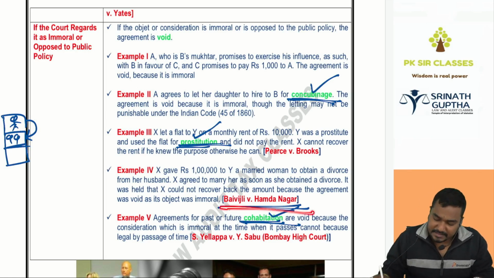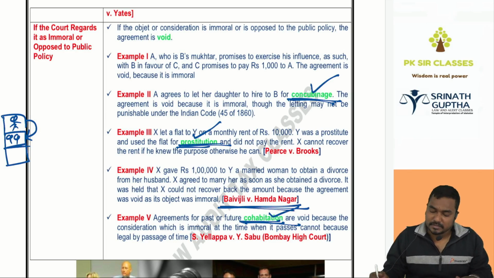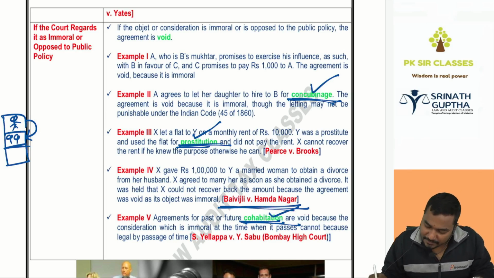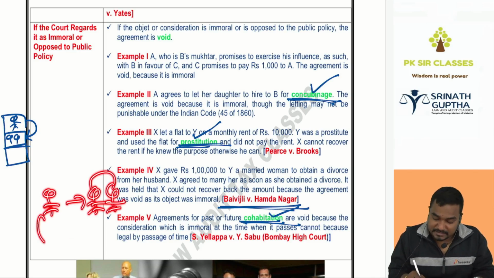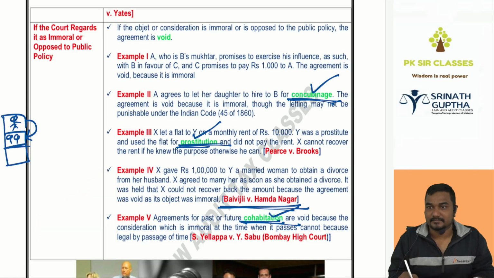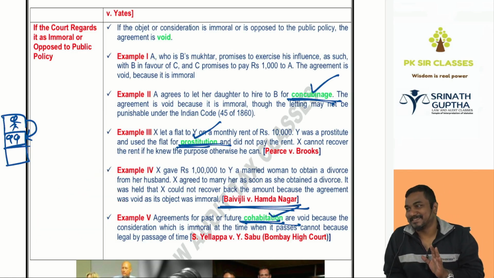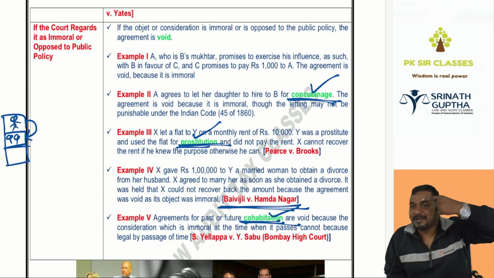And we have seen a case, Babaji versus Hamdanagar. So what happened in this case? One guy will give money to a woman to get a divorce from her husband, so that this guy will marry her. That agreement is opposed to public policy. So the agreement should not be unlawful.